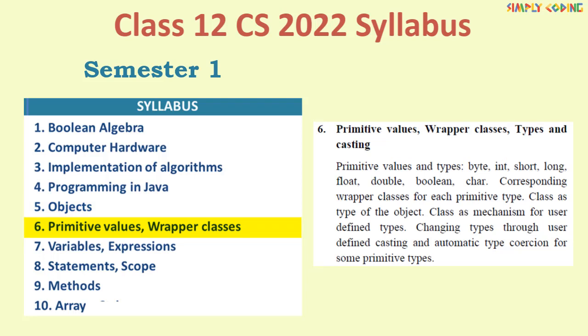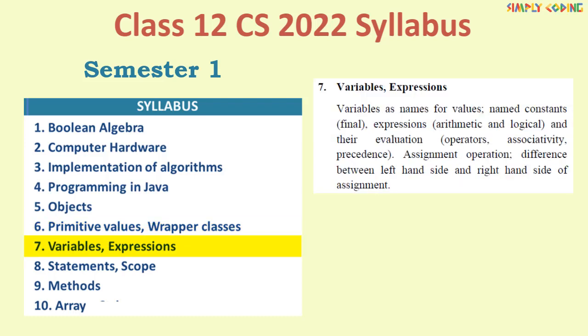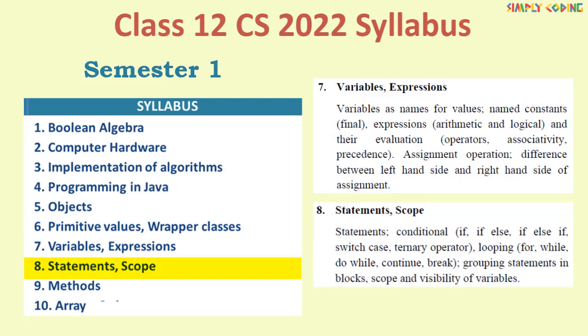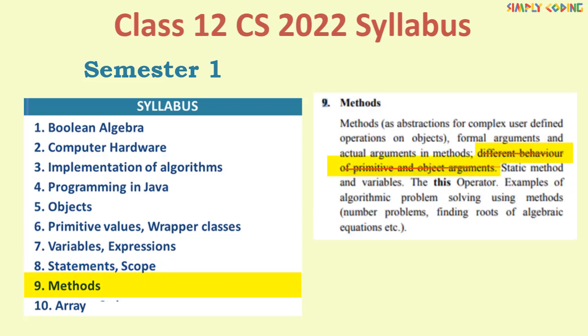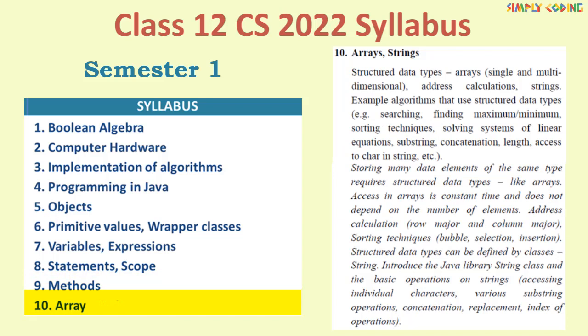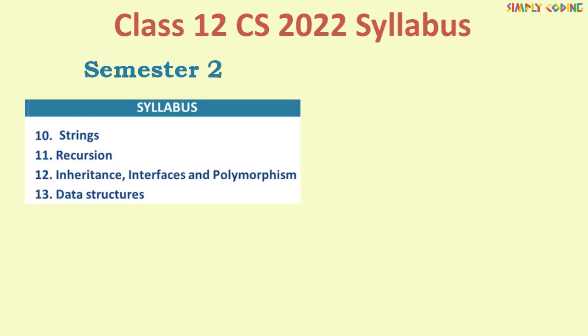There is no change in Unit 6, primitive values, wrapper classes, types and casting. Similarly, no change in Unit 7, variables and expressions, or Unit 8, statements and scope. They all remain the same and are in the syllabus. In Unit 9 methods, objects as arguments was removed last year and it is removed this year too. In Unit 10 only arrays are there and there is no change in the syllabus for arrays. Now let's take a look at the reduced syllabus for semester 2.